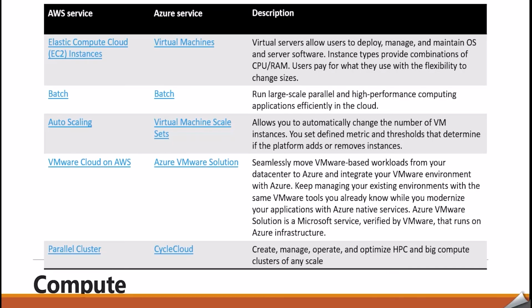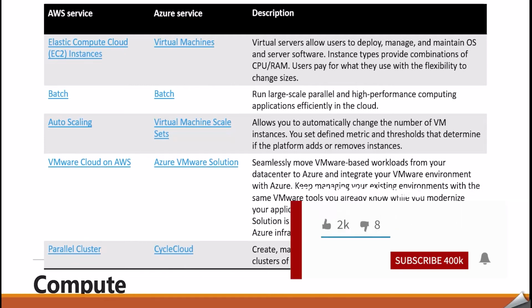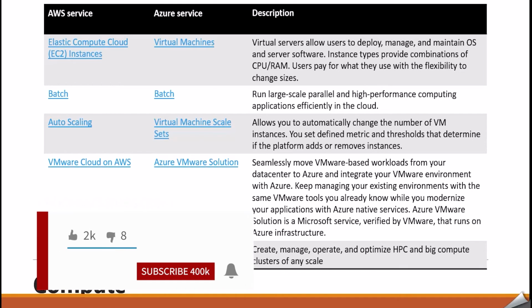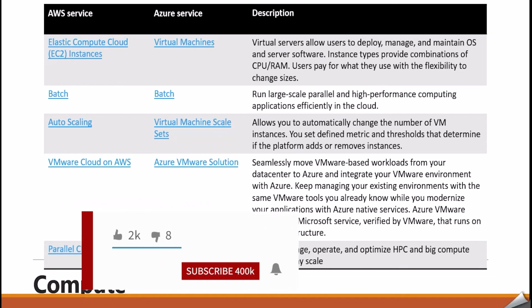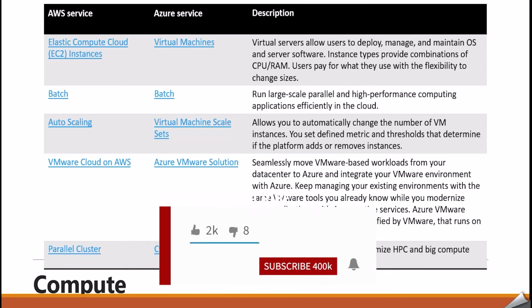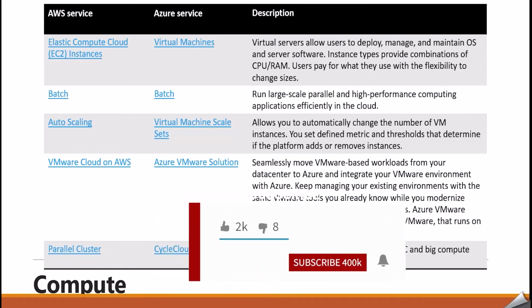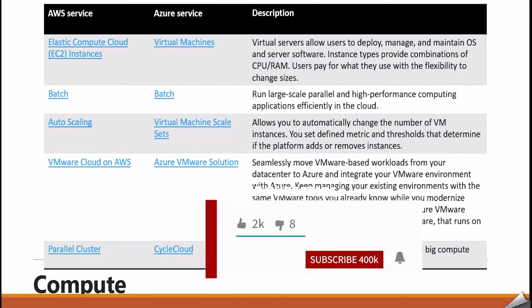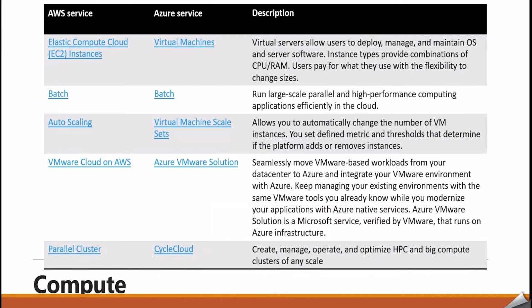Now, in cloud, both Azure and AWS provide compute services. So what are the names of the computing services provided by AWS? It's EC2, Batch, Auto Scaling. Similarly, in Azure, we have Virtual Machines, Batch, Virtual Machine Scale Sets.